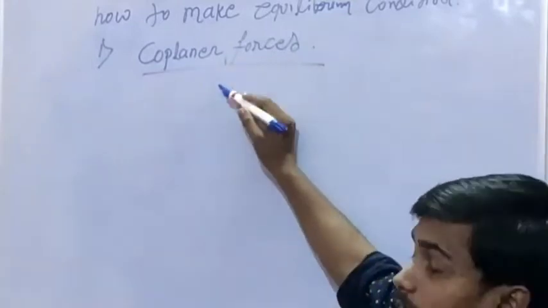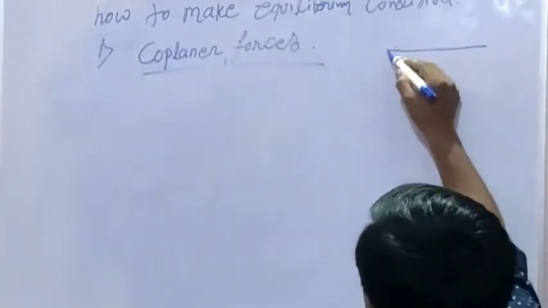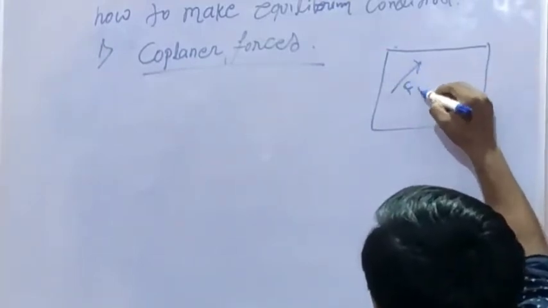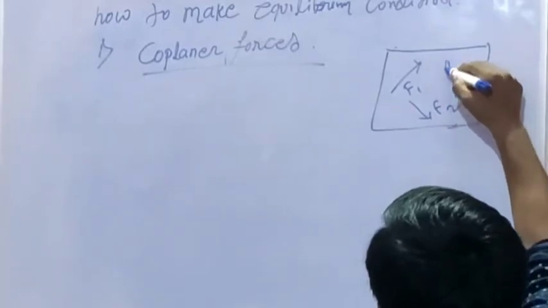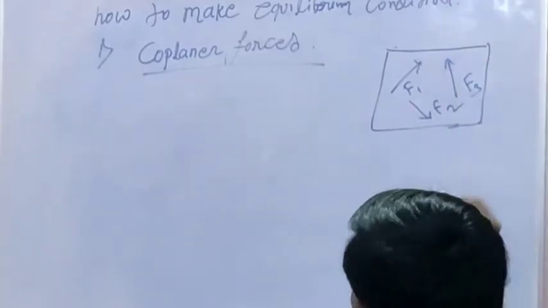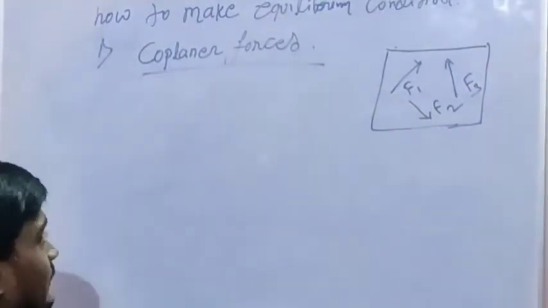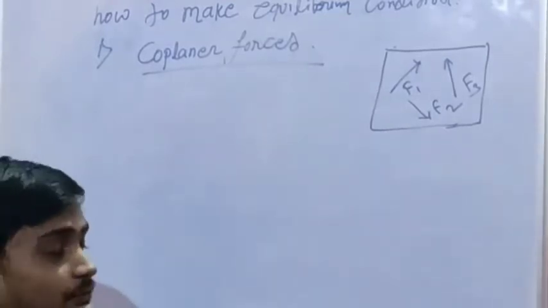Coplanar means in one plane. Coplanar forces mean forces in one plane. This is F1, F2, F3. If these are forces in a single plane, then how do we make equilibrium for this system?